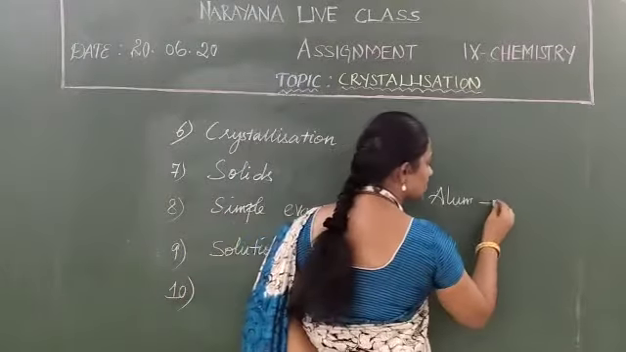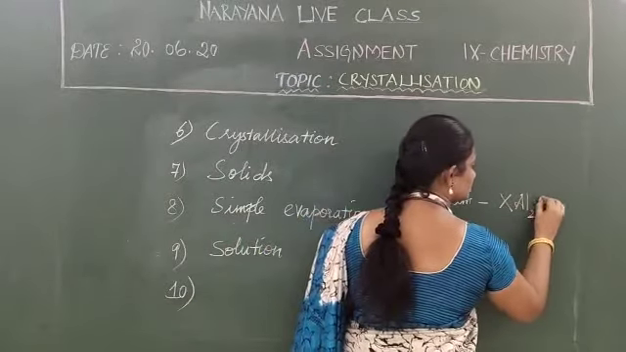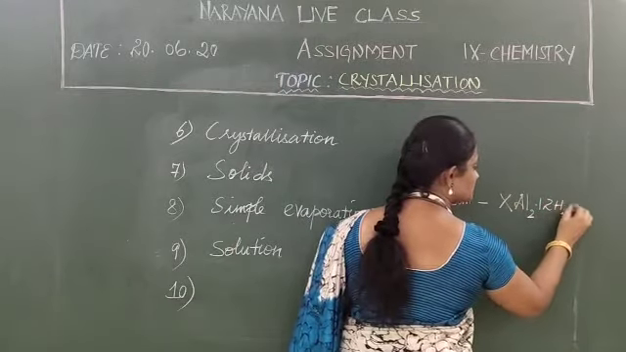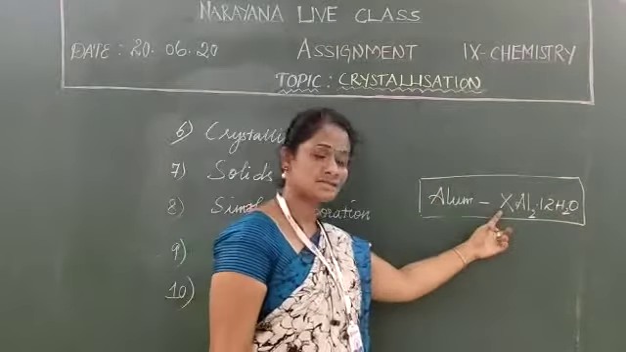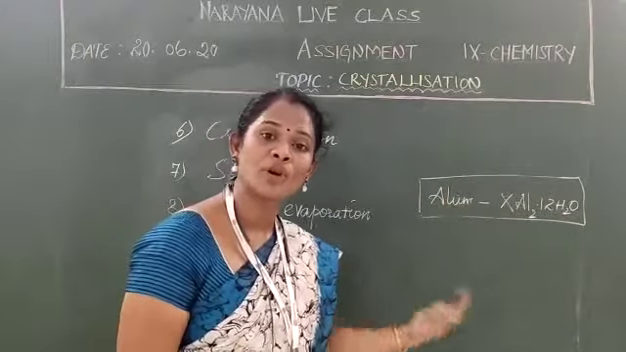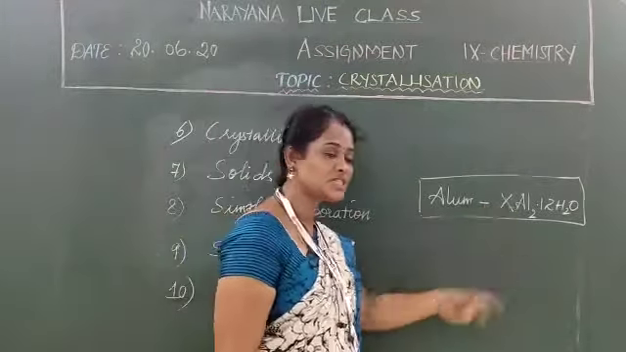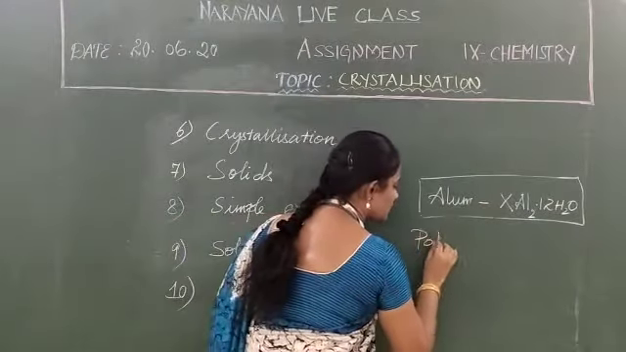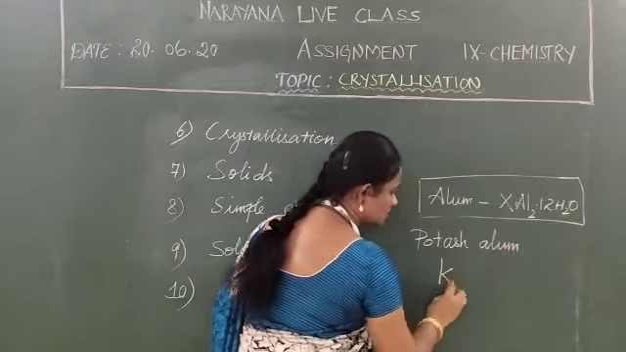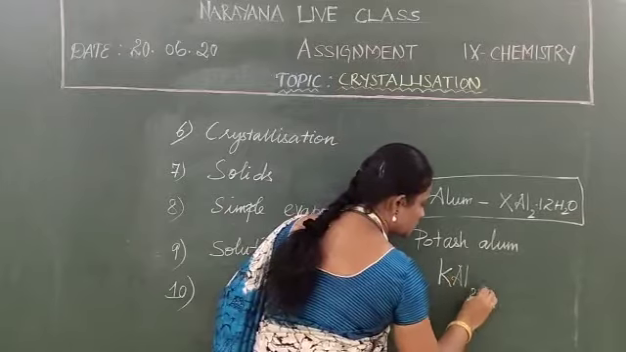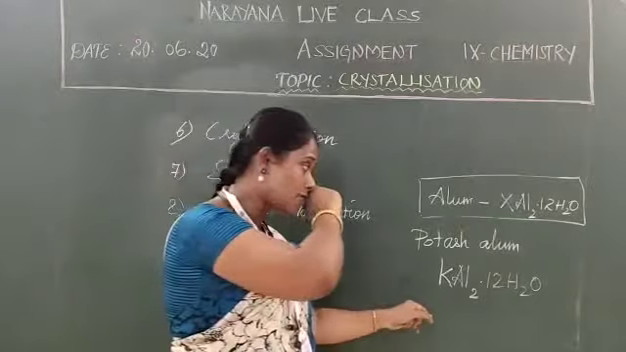The general formula for alum is X2SO4.Al2(SO4)3.24H2O, or in the form given here, Al2 dot 12H2O. This is the general formula for alum. What is X? It may be a monovalent cation like potassium or ammonium, etc. If it is potassium, then we call it potassium alum. What is the formula? The symbol K, Al, and so on. This is the general formula for potassium alum.